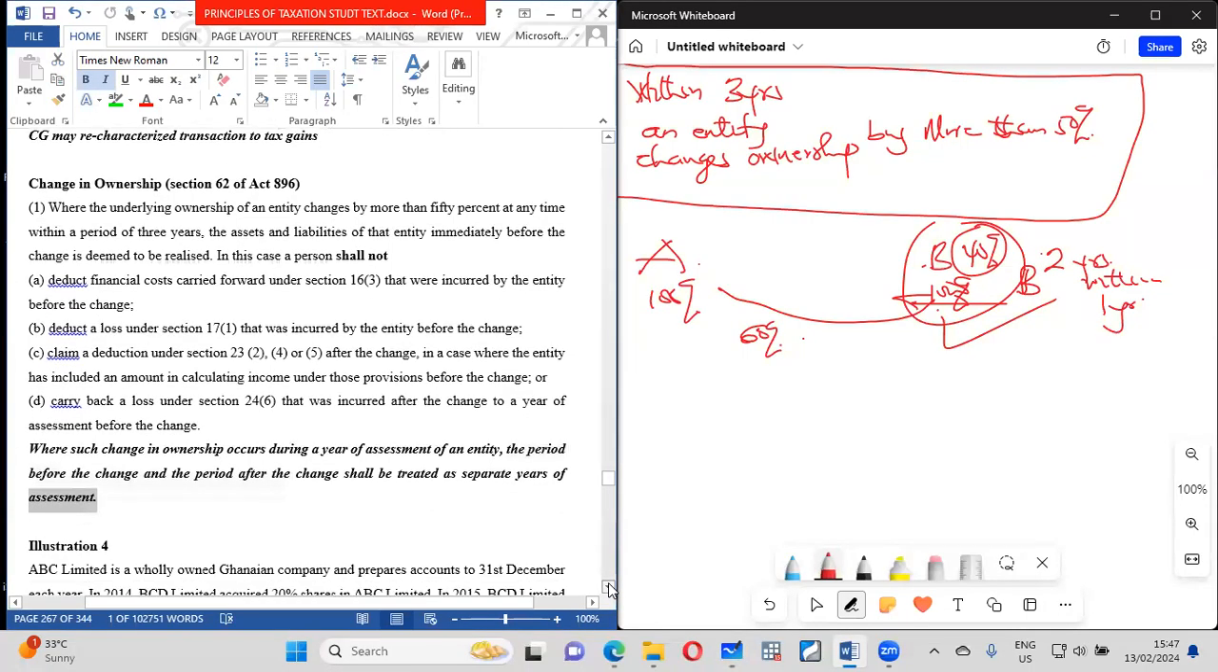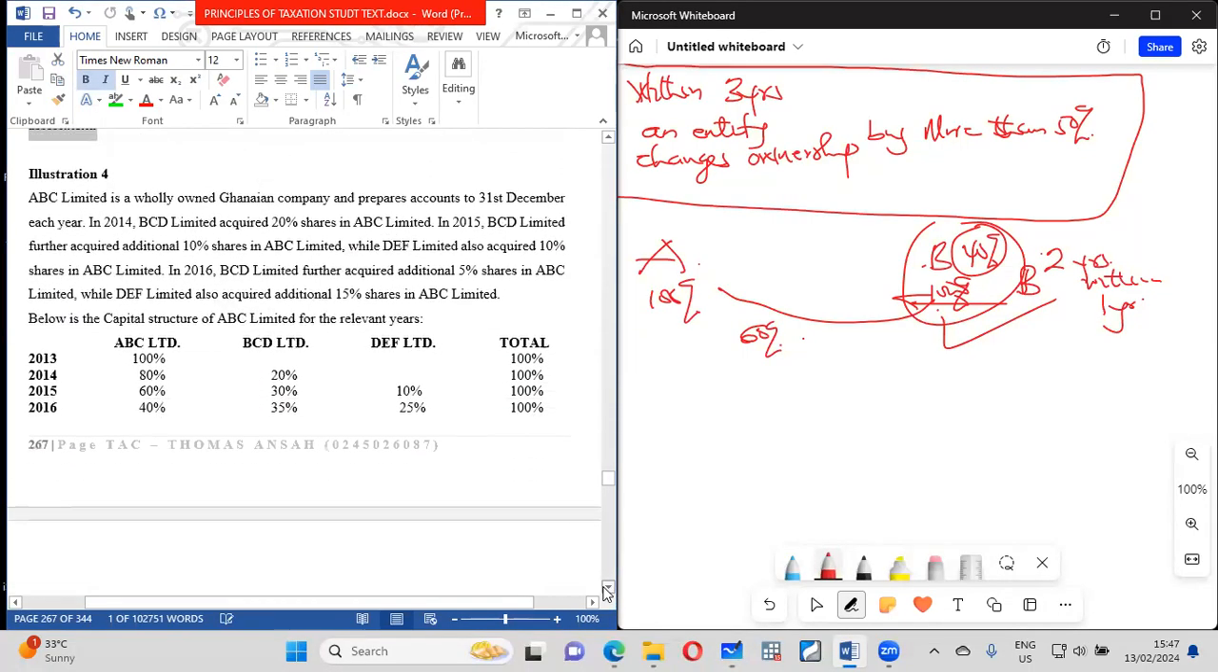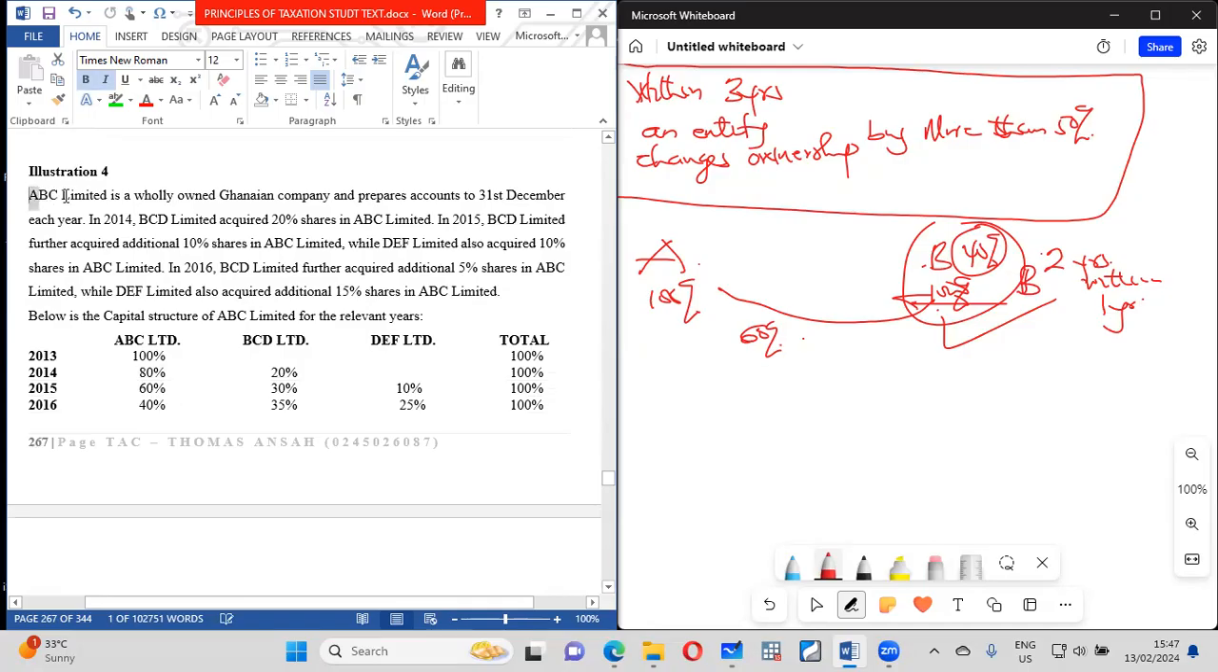Let's look at an example so that you understand this thing better. ABC is a wholly owned Ghanaian company and prepares accounts to 31st December each year. In 2014, BCD Limited acquired 20% of ABC. So 20% means ABC is not deemed realized. So 2014 is 1 year.